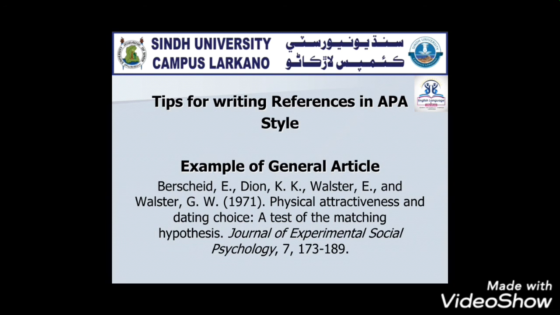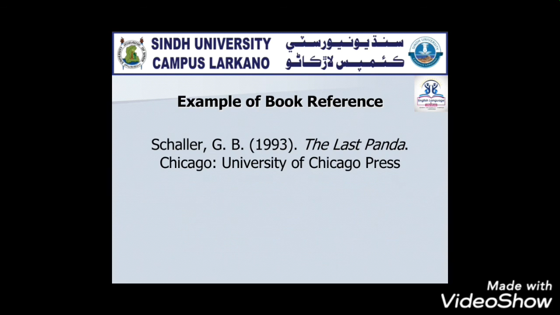Example of book reference. For a book, the entry looks like this. In the example above, the author's name is listed, last name first and first name's first letter, then the date followed by the title with only the first word capitalized, the city of publication, and then the name of the publisher.